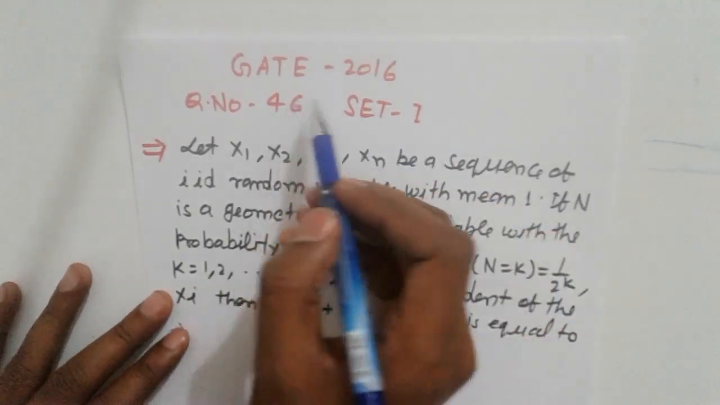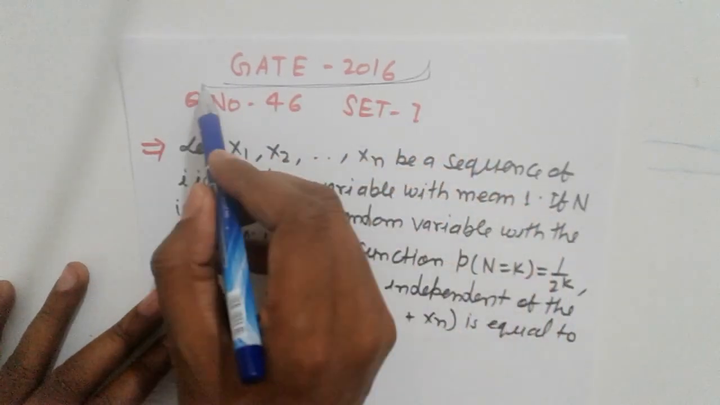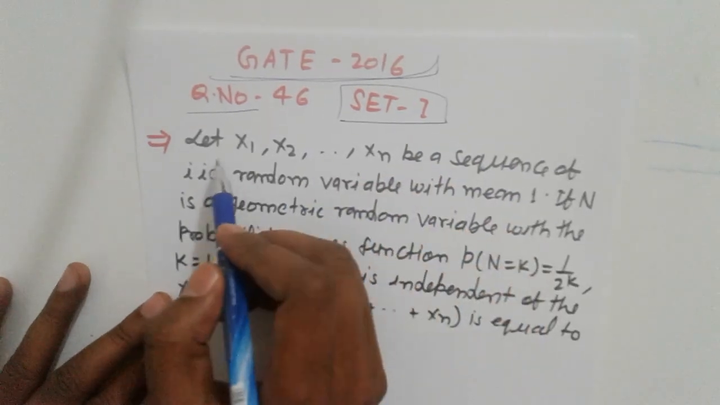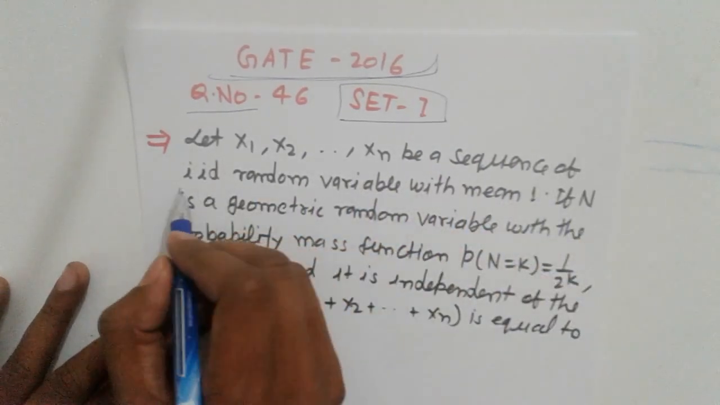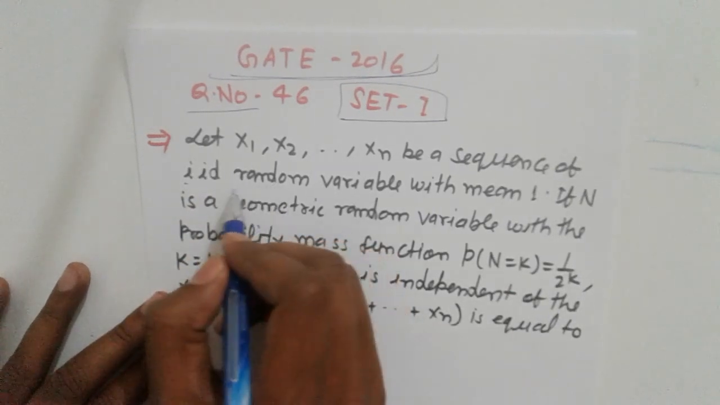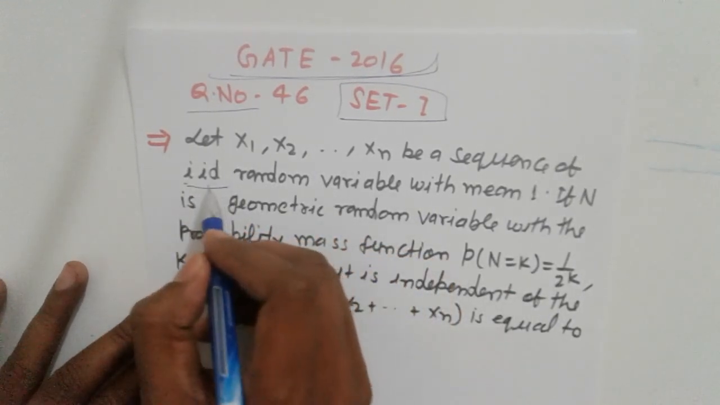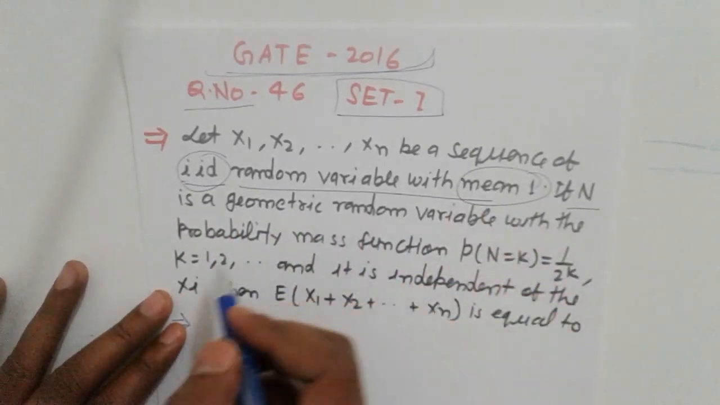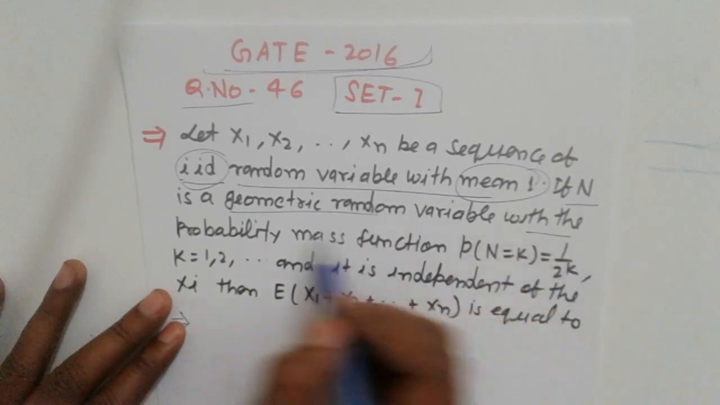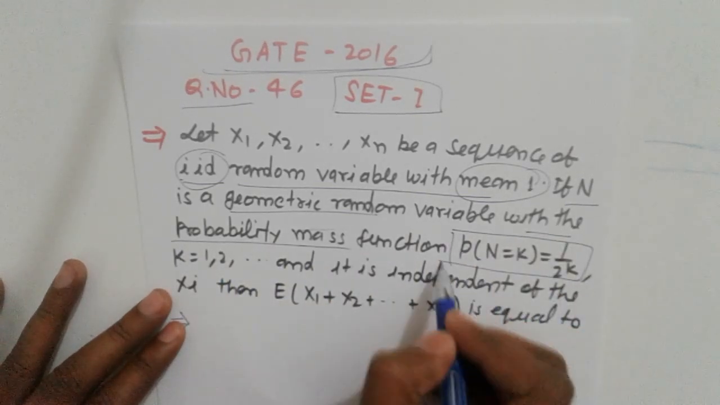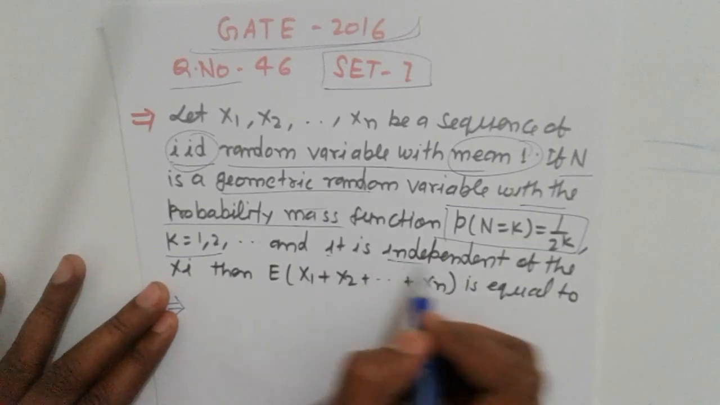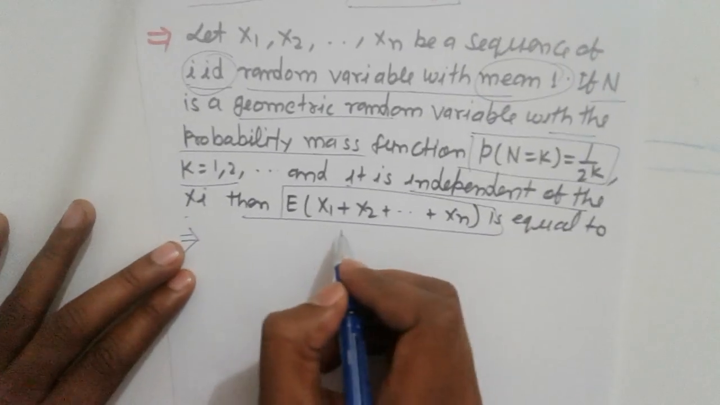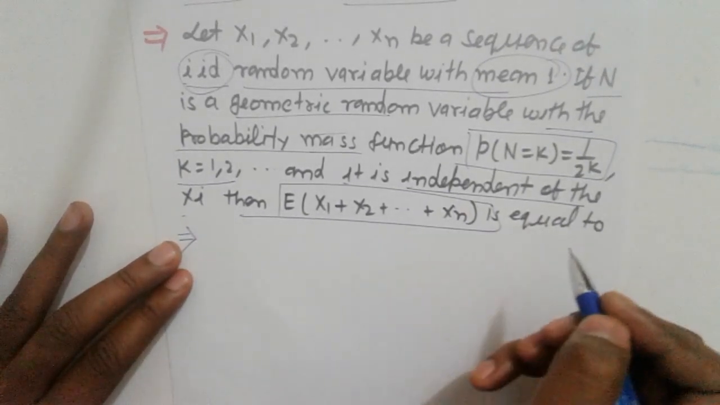Hello friends, next is a GATE question, GATE exam 2016, question number 46. Let X1, X2 be a sequence of IID, independent and identically distributed random variables with mean 1, each a geometric random variable with the probability mass function given. So k is independent of Xi. Then what is the value of E[X1 plus X2 plus ... plus Xn]?